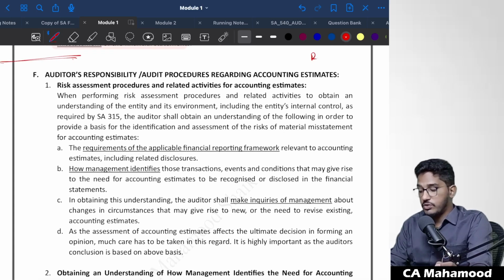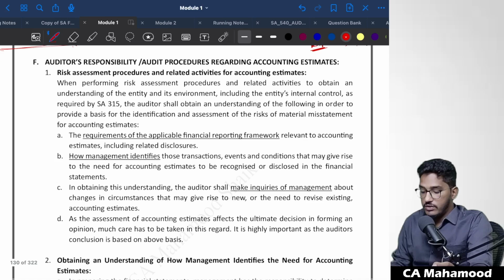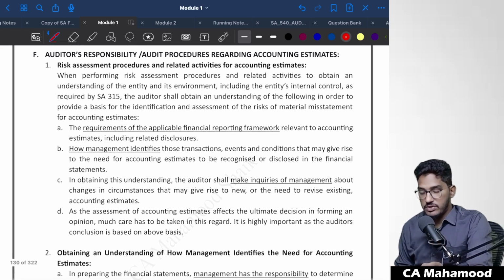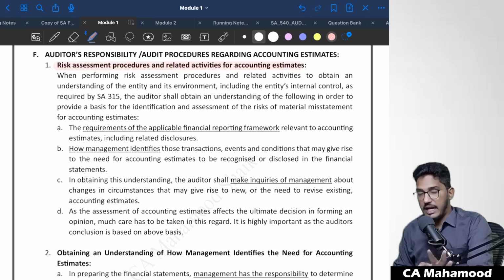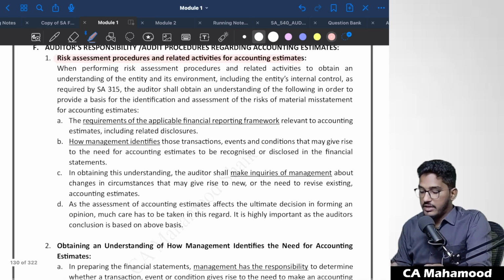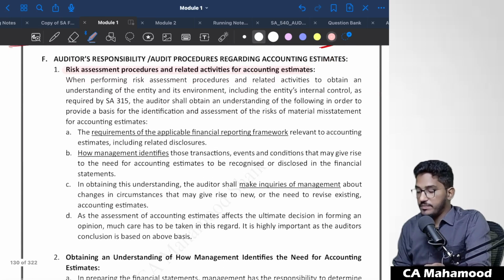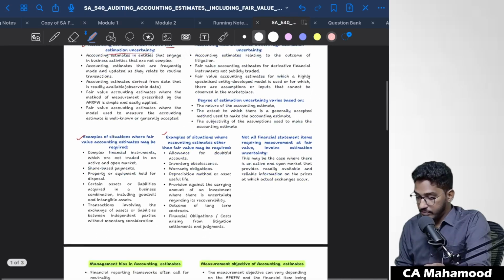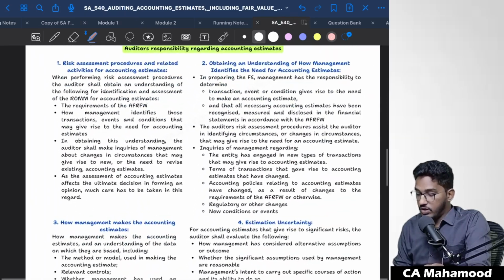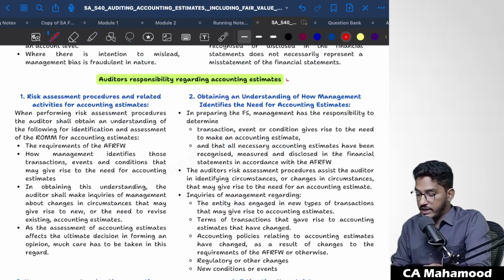As I have told, first the auditor should perform risk assessment procedures, then he should perform further audit procedures. So now they mainly talk about risk assessment procedures. What is the auditor's responsibility when he is performing risk assessment procedures and related activities? What should he do? If we start reading, when performing risk assessment procedures and related activities to obtain an understanding of the entity and its environment, I will try to cover this from the chart. What is the auditor supposed to do regarding accounting estimates?